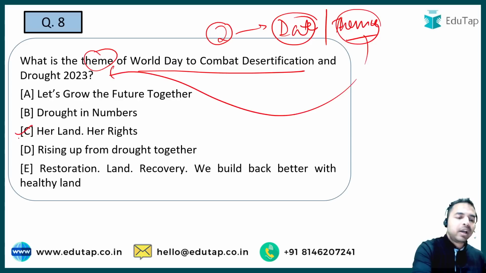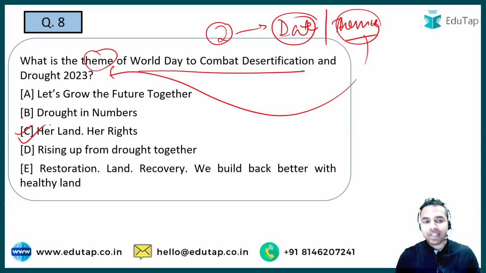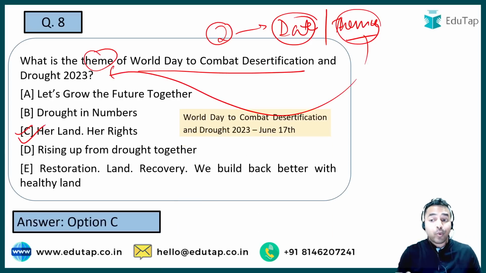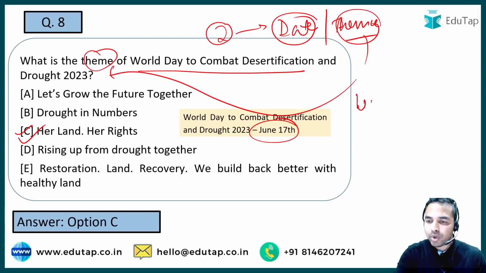The theme was her land and her rights. So that was the theme for the World Day to Combat Desertification and Drought 2023. When I talk about the date on which it is being celebrated, it was June 17th. So when I talk about some other important international days, we all know World Ocean Day was being